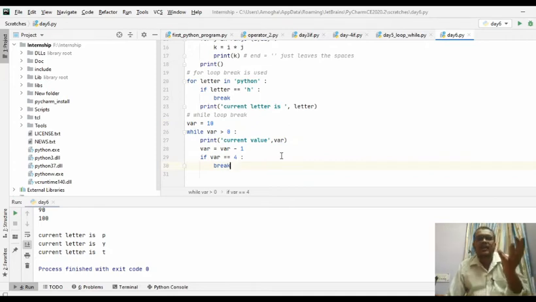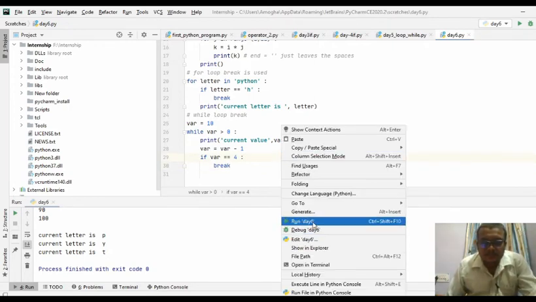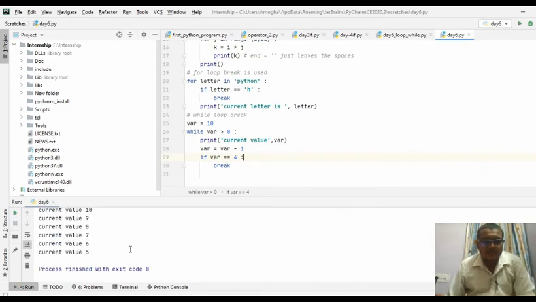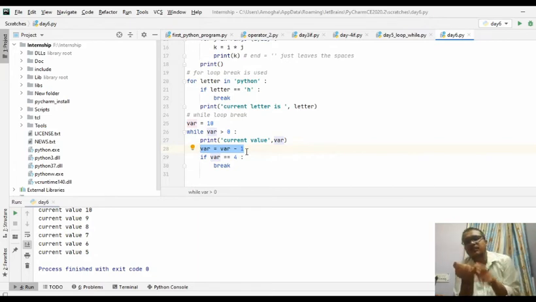So 10, 9, 8, 7, 6, 5. That's all. That is what you need to print here. Whenever this is decremented by 1, it will be equal to 4 and the loop will break. So you can use the break statement for both for and while loops.